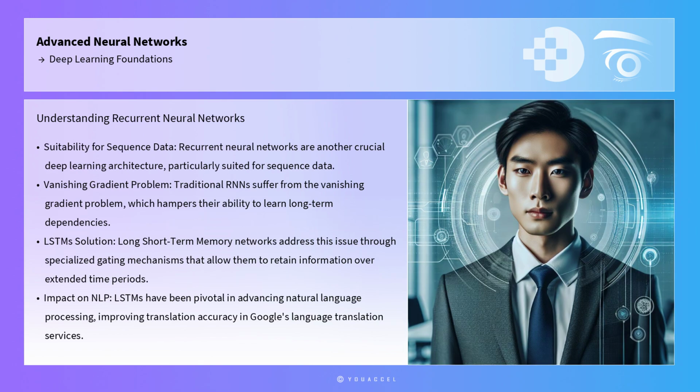Recurrent neural networks are another crucial deep learning architecture, particularly suited for sequence data. Traditional RNNs suffer from the vanishing gradient problem, which hampers their ability to learn long-term dependencies. Long short-term memory networks, a variant of RNNs, address this issue through specialized gating mechanisms that allow them to retain information over extended time periods. LSTMs have been pivotal in advancing natural language processing, as demonstrated by Google's use of LSTMs in their language translation services, significantly improving translation accuracy.